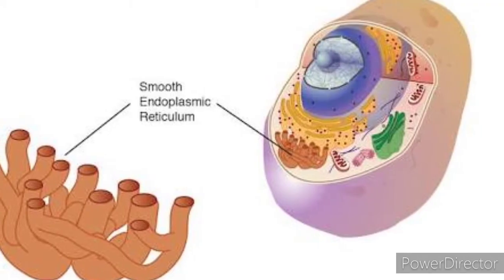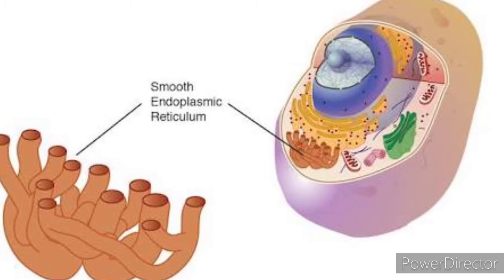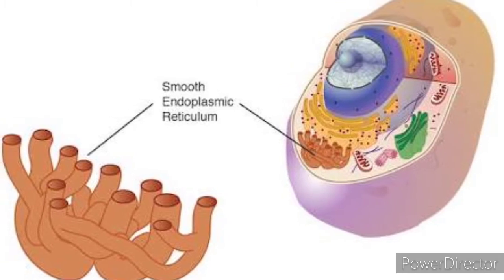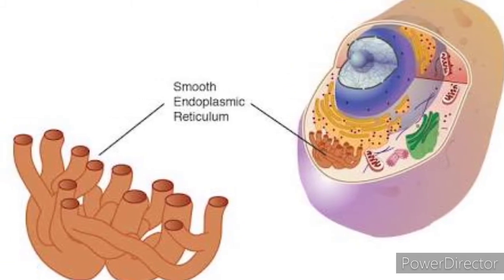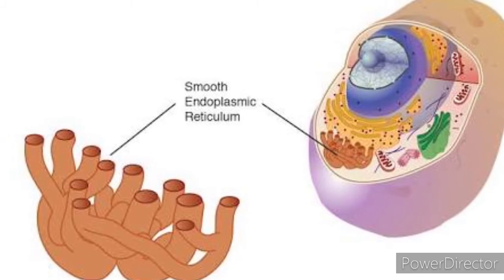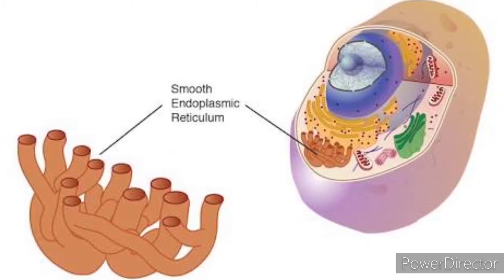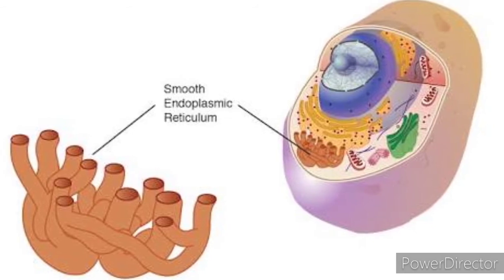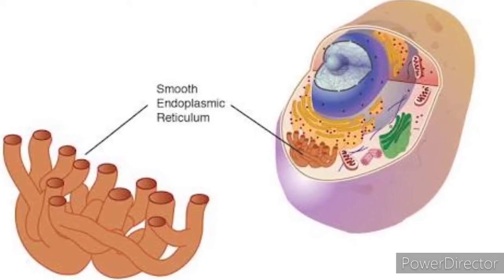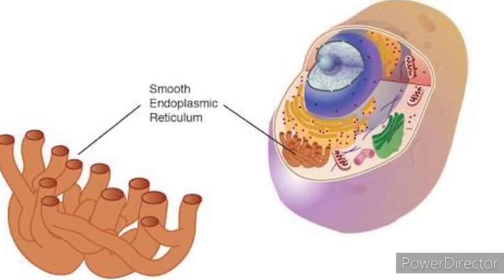While the smooth endoplasmic reticulum, or SER, is a membranous organelle found in most eukaryotic cells. Its main functions are the synthesis of lipids, steroid hormones, the detoxification of harmful metabolic byproducts, and the storage and metabolism of calcium ions within the cell.